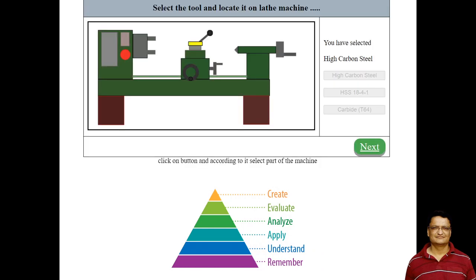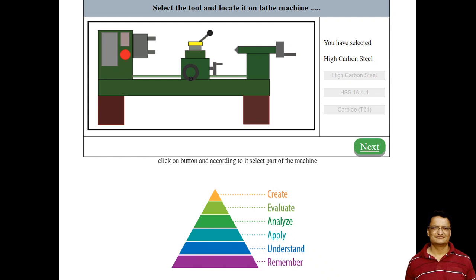Now once the student provides the correct answer to that question, it goes to the next frame. Now the simulator is asking the student to select the tool and locate it at the appropriate location. Now you can see that this is just a navigation task which doesn't have much learning value. Now the student will select any of the tool materials based on the choices given.